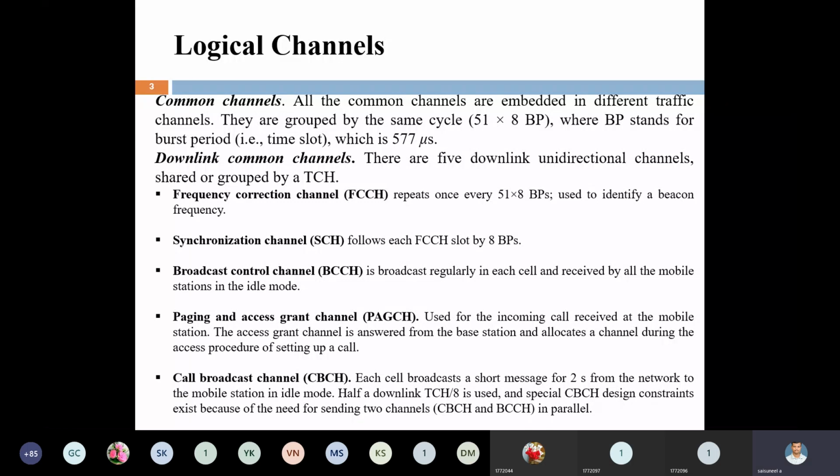Right. Next one here, the cell broadcasting channel, CBCH, which is nothing but a short message. It is a short message we have to transmit from the base station to the mobile station when the mobile is in idle condition. Nothing but we are not using the mobile, but it is active. At that time, the base station checks the exact location of the particular mobile unit and the signal strength for the mobile unit. At that time we are using CBCH.